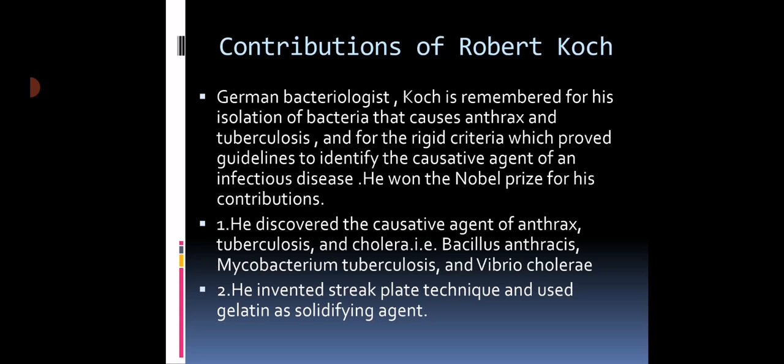So what is a streak plate method? We take a wire loop and a nutrient agar medium plate, and aseptically we take the sample, and from one corner of the plate we drag the lines, and in this way we make four quadrants. In the fourth quadrant the suspension will be thinner, so in the fourth corner we will get the isolated colony. The best separation will be obtained in the fourth corner. Okay, so this is the streak plate technique.